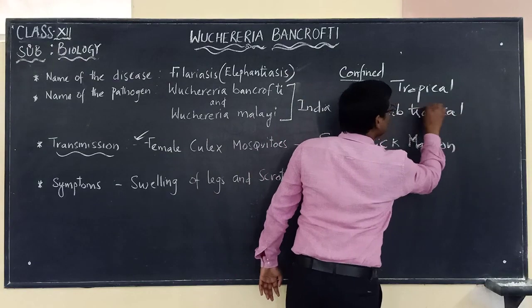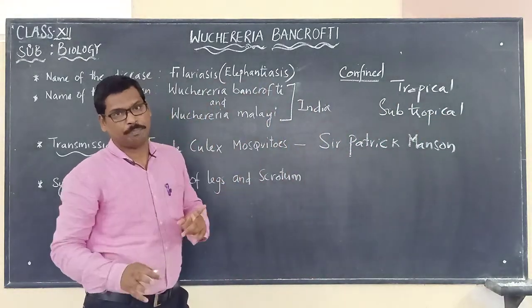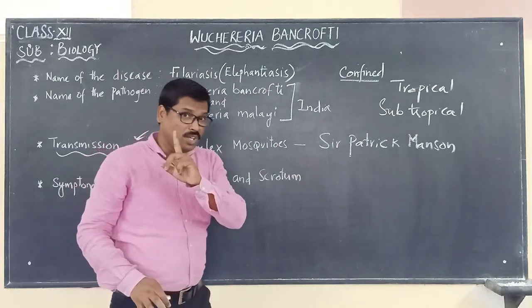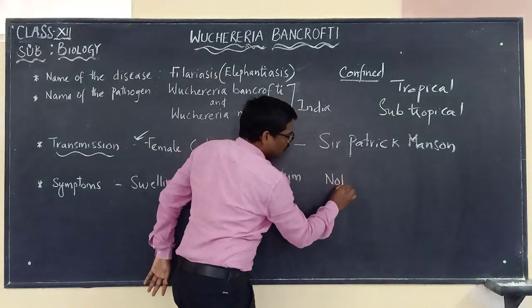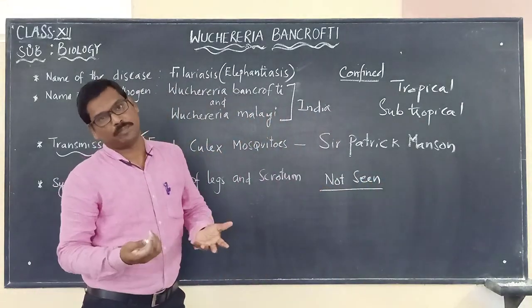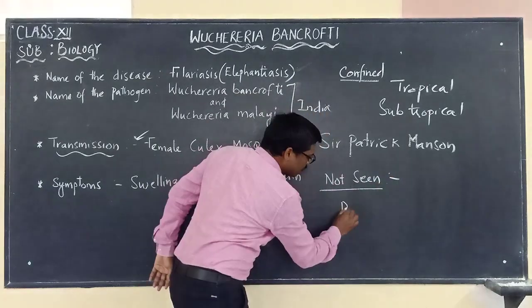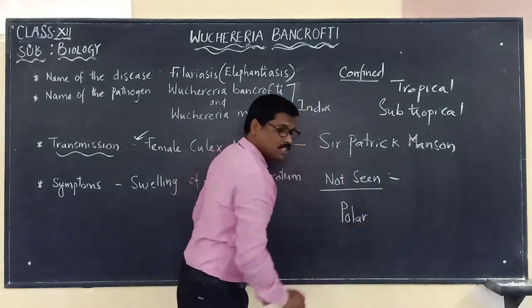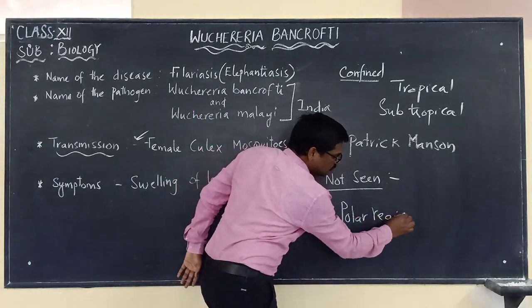We can see that this disease is spreading in tropical and subtropical regions. And please remember, it is not seen in some other regions. If you look at polar regions, you will not see this disease at all.